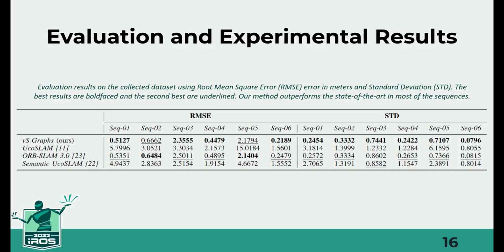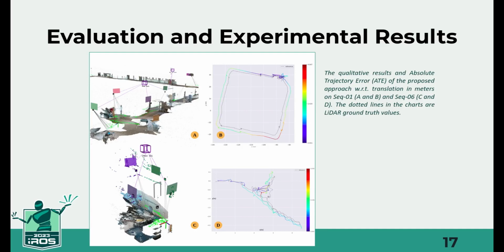Regarding the evaluation results presented in this table, we can see that visual S-graphs outperform its baseline counterpart and other frameworks across various scenarios. This enhancement can be attributed to the ability of visual S-graphs to introduce new constraints to the map through the association of semantic entities. We can also see the qualitative results and absolute trajectory errors of the proposed approach with respect to translation in meters on some dataset instances.